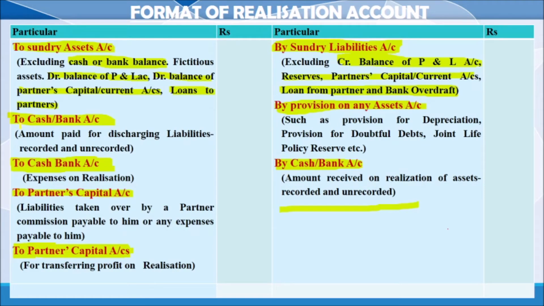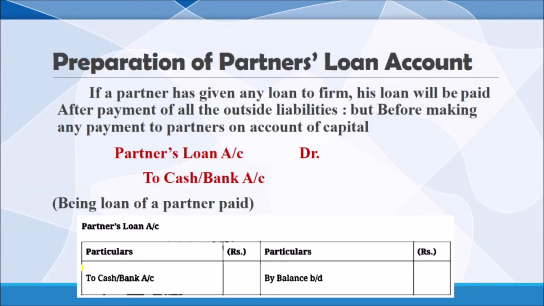When a liability is paid, it will be written on the debit side to cash or bank. Any realization expense is also noted here to cash or bank. Suppose one liability is paid by the partner, that will be recorded on the debit side to partner's capital. And the remaining amount will be transferred to partners' capital in their old profit sharing ratio. So this is the way to prepare the realization account.